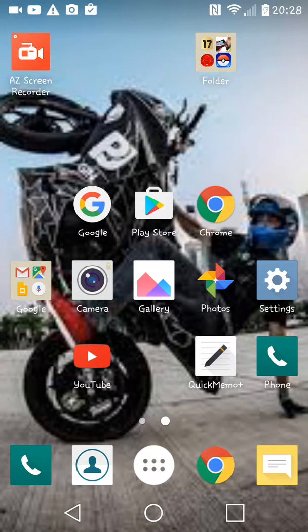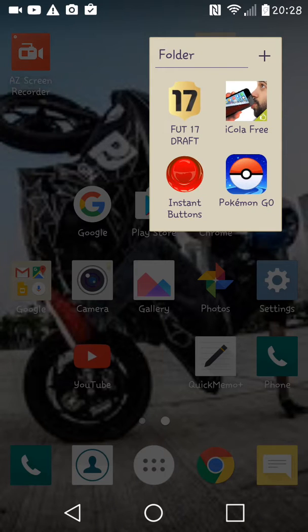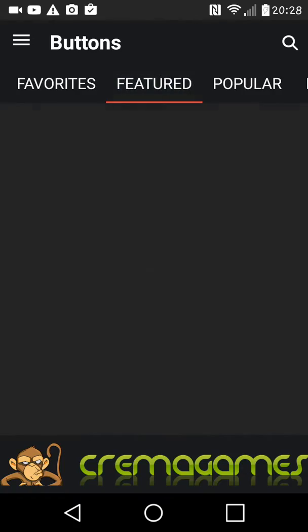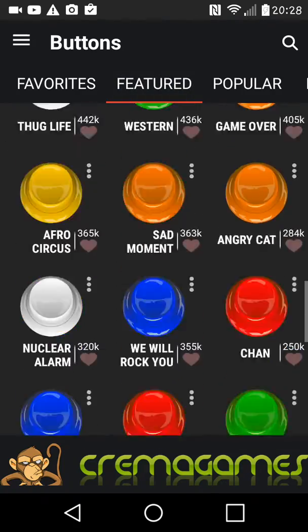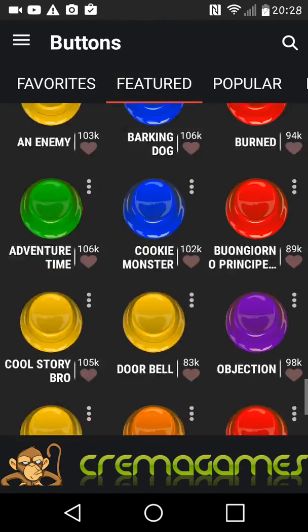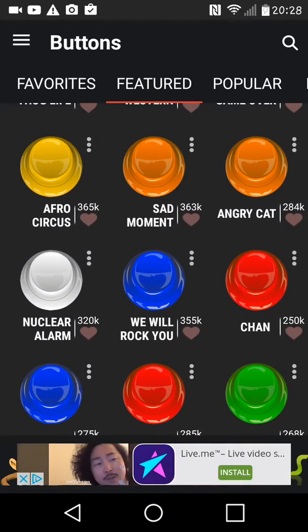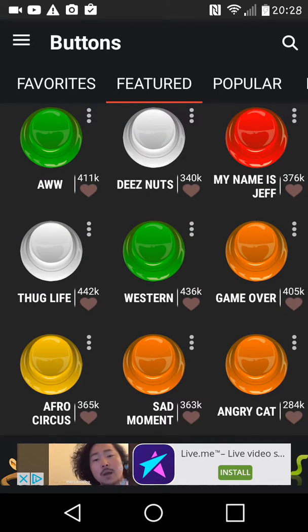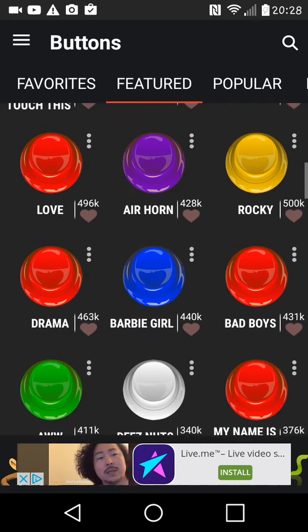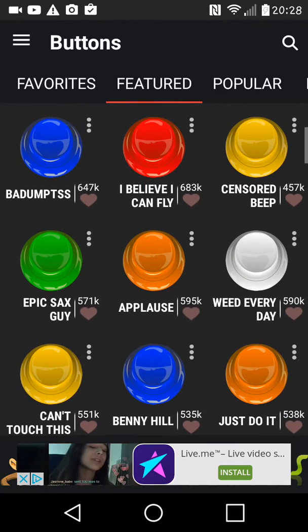Pretty much what you do is you go onto the Play Store or App Store, whatever it's called on your phone, and look for a thing that says instant buttons, and it should come up with a red one like this. So what you're going to do is tap on it, and it should load up saying featured, and you have a load of different things. There's loads more, but pretty much you've got funny things like memes, you've got songs, you've got stuff like that.